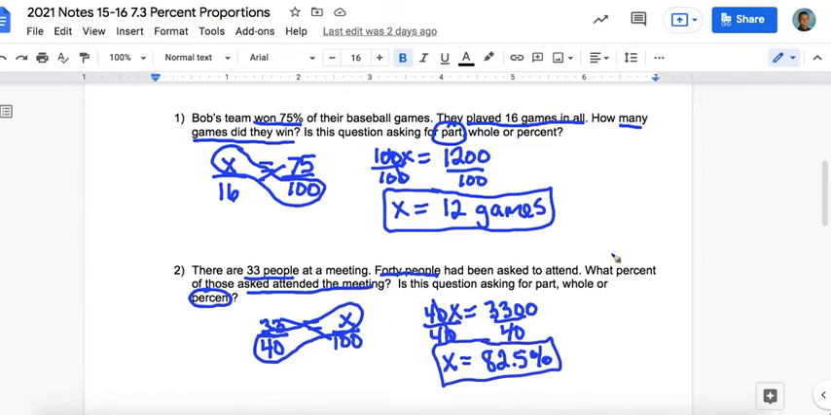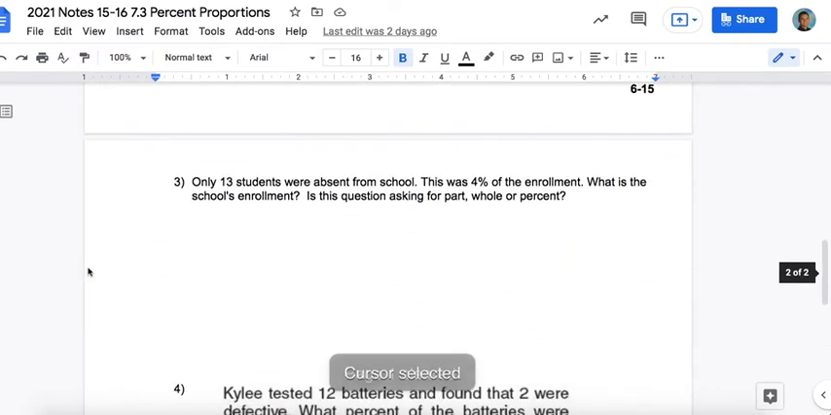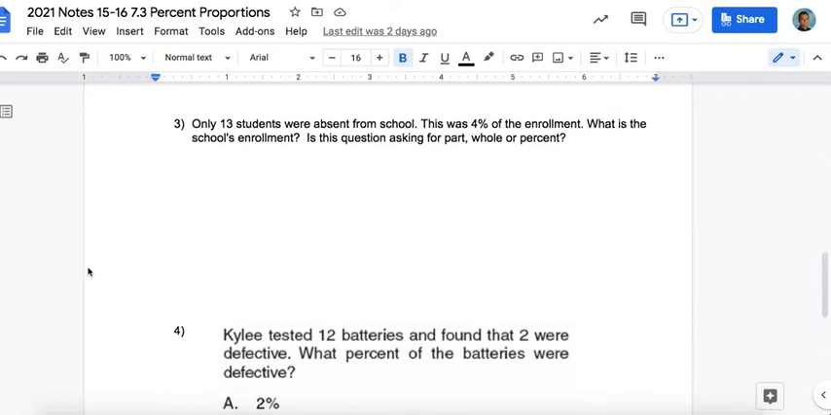Okay, so make sure when the question asks for what percent that we actually put a percent sign as our answer. Okay, and if you look at 33 out of 40, most of the people who were asked to attend the meeting attended it. So it would make sense that my percentage would be close to 100%. So you could say my answer is reasonable, and so I'm probably correct.